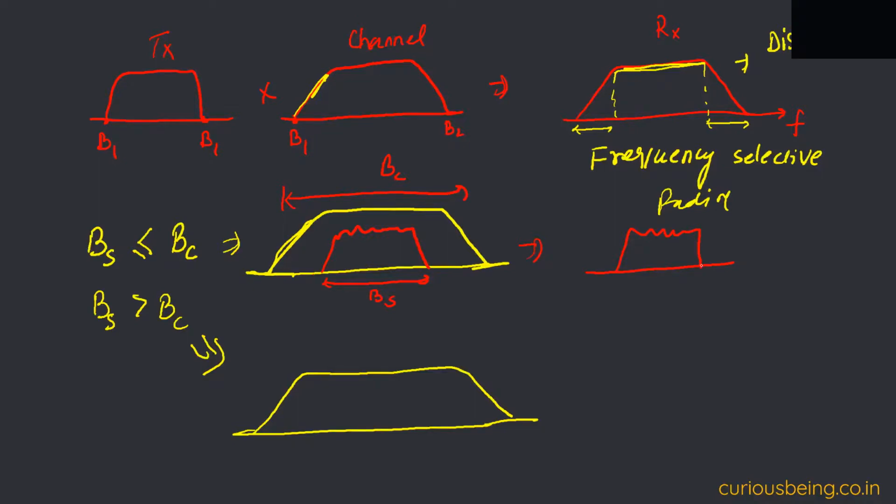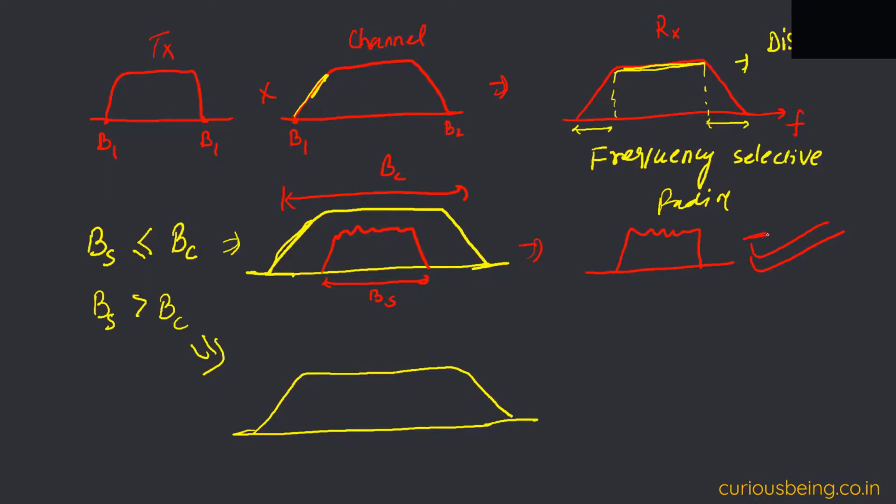I will receive it as it is. So this is a perfectly fine case, and it is not frequency selective. We can say that it is a flat fading case. But flat fading is easy to recover. It is not a big problem. But frequency selective fading is a big problem.